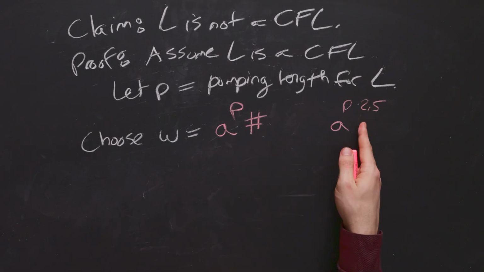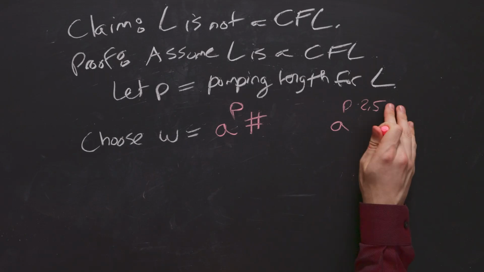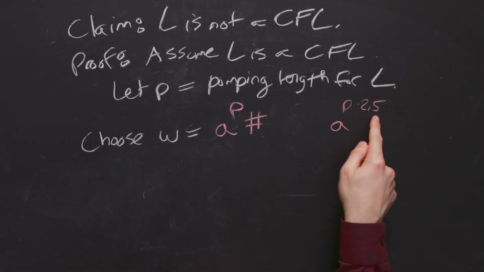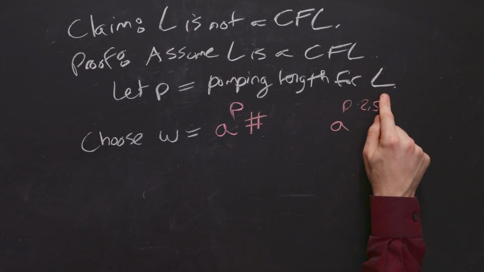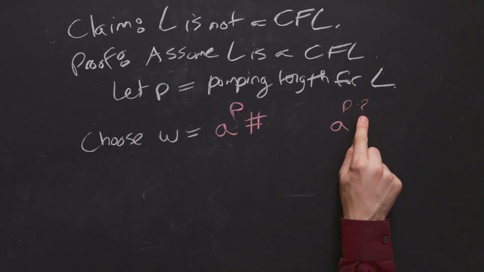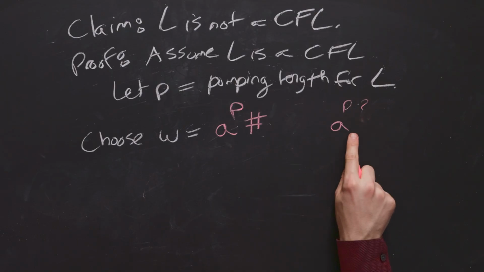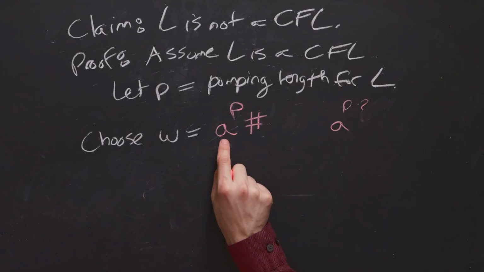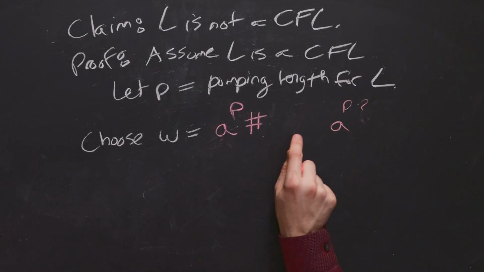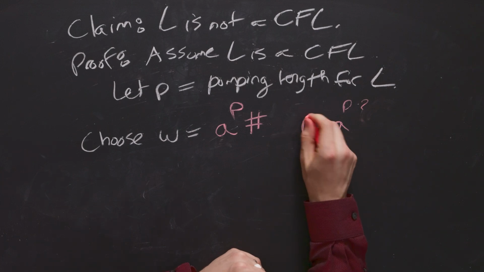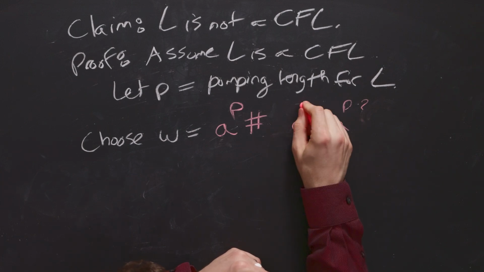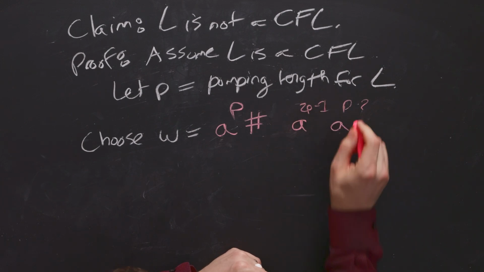But then the question is, well, how high do we need to go? Well, what is the minimum here that we can be guaranteed to be fine if we pump down? Well, that's 2p. So if we had p times 2 here, if we pump down, then this will be, at the worst possible, equal to this segment, and then potentially some other segment in here. It actually will be some other segment here. But then the question is, well, what if we had the segment right before this, which is a to the 2p minus 1?